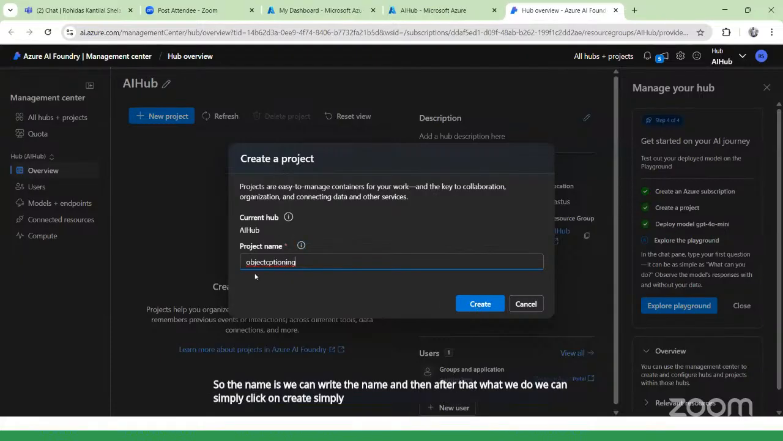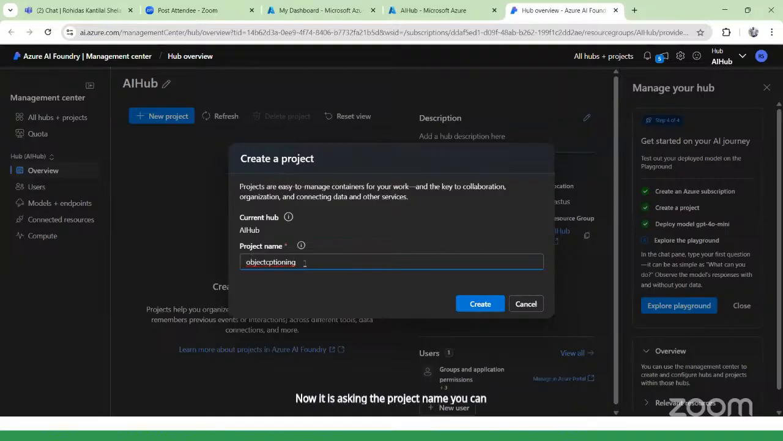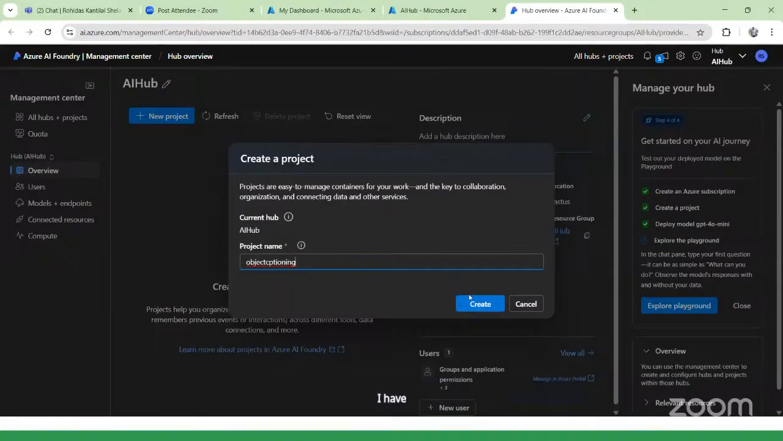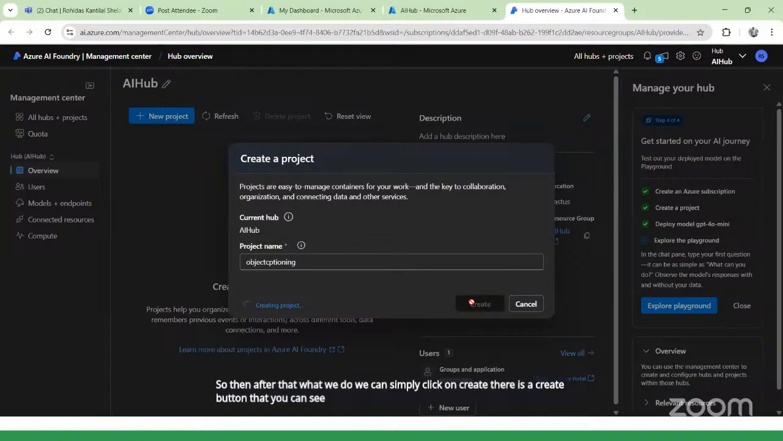Just give the name. The hub is already created by us, and the hub is nothing but your AI hub. Now it is asking for the project name. You can write any name. I have written object captions because I am going to get captions, or descriptions, for a particular image from the AI. From an image, I want to extract some information. Then after that, we simply click on create. There is a create button that you can see. Simply click on it.